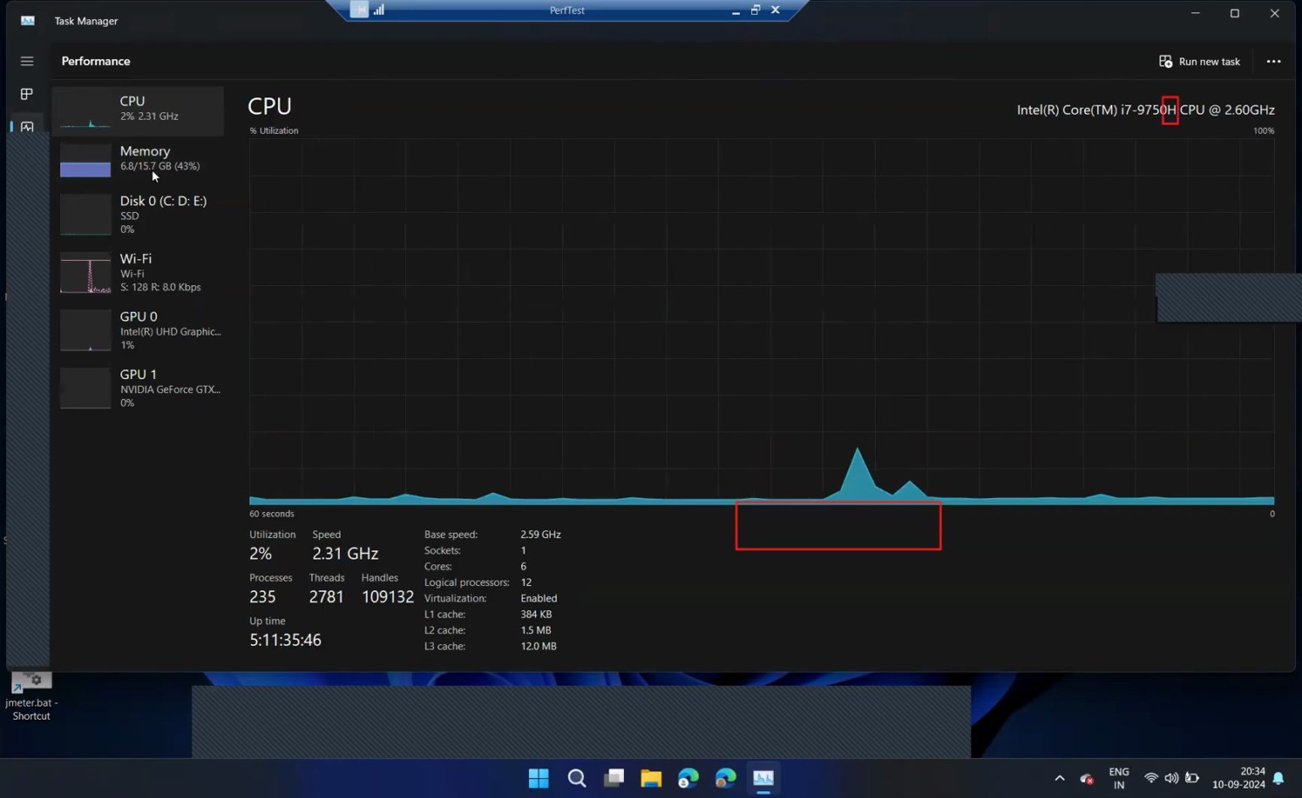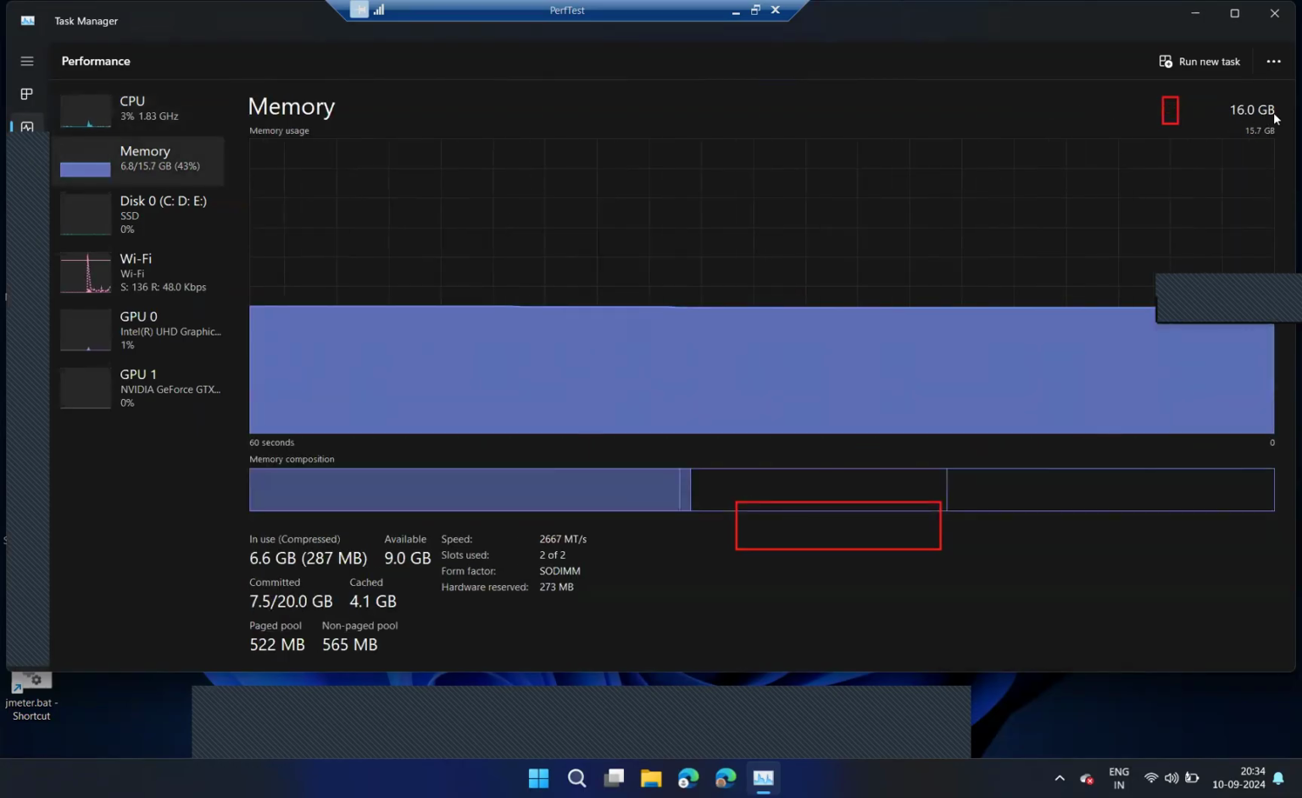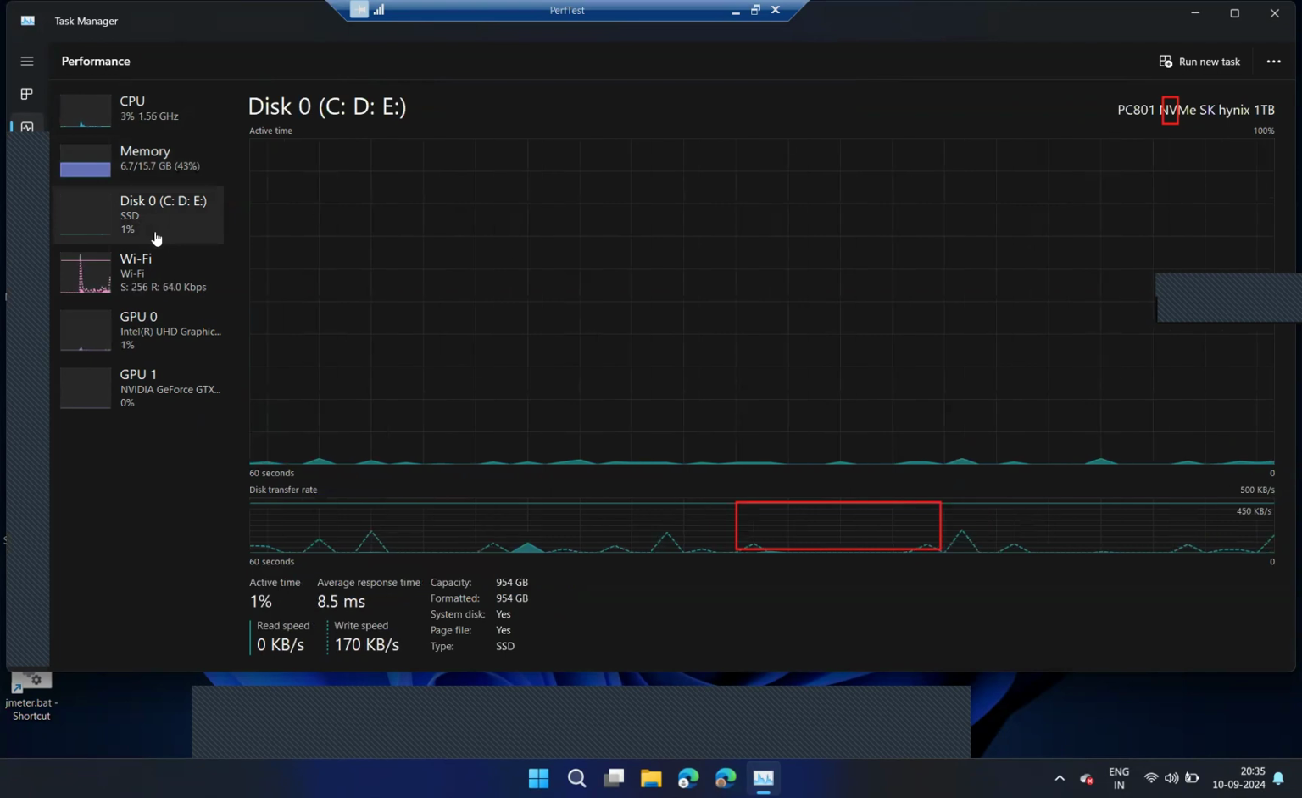And then moving to memory, this system also has 16 GB RAM, out of which 9 GB is available, right? And the disk is an SSD. This machine has an SSD, right? And it is an NVMe SSD, and the capacity is 1 TB. Hynix is the company name. Hynix is the hard disk company name. And 1 TB is the SSD capacity on this machine.